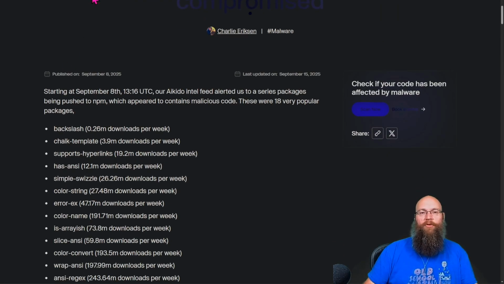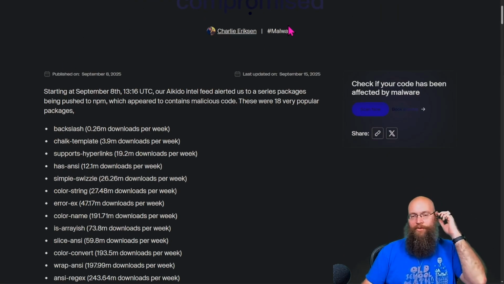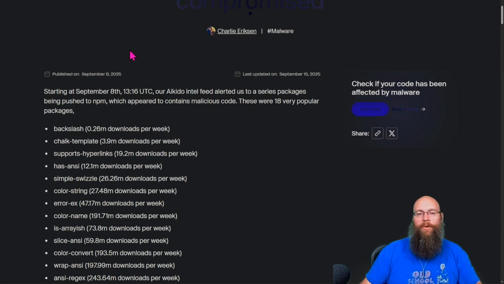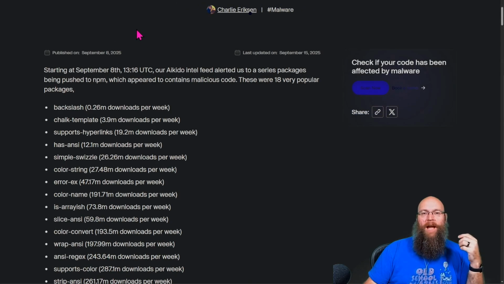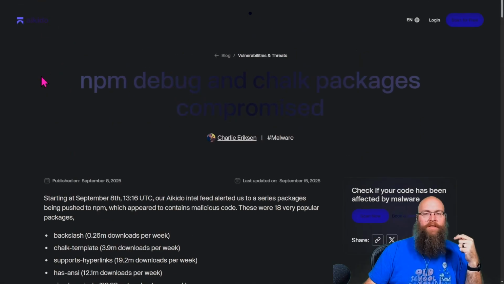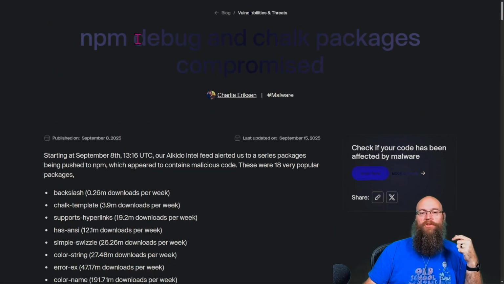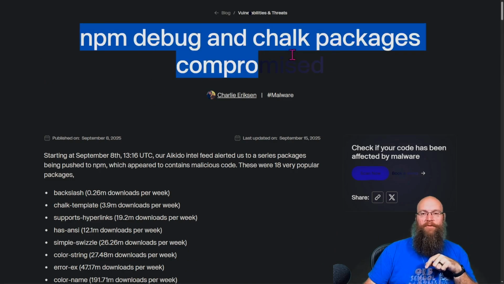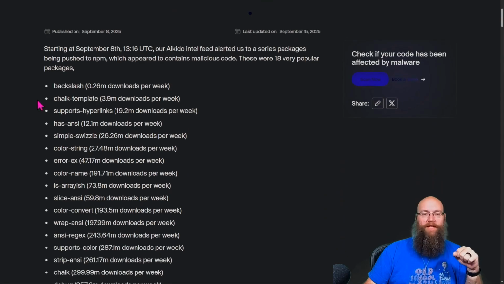So I went ahead and organized a bunch of stories so we can try and form a little bit of a coherent timeline. What happened here is, starting September 8th, so this is, who's this blog from? This is the blog from Aikido. And this was just talking about the NPM debug and the chalk packages having been compromised. I know it's hard to see here, but that's what they were saying. So this was the first report on the 8th.